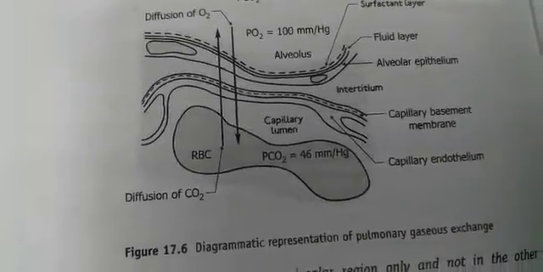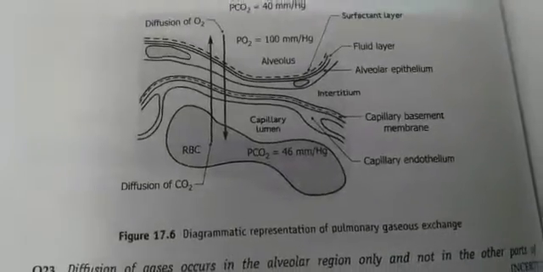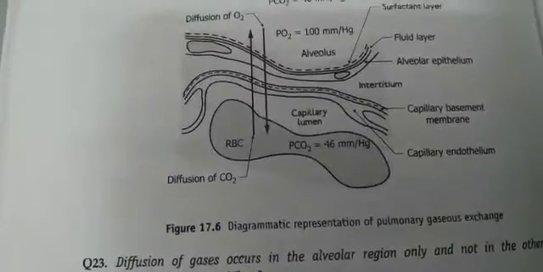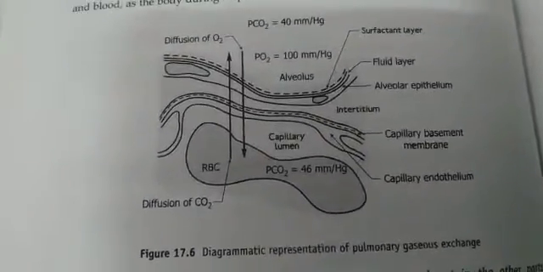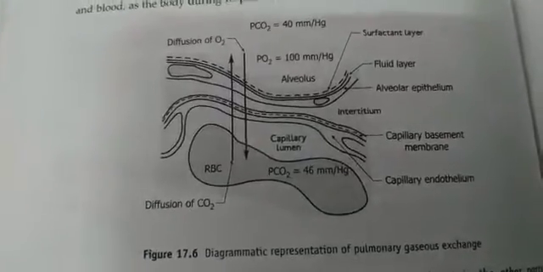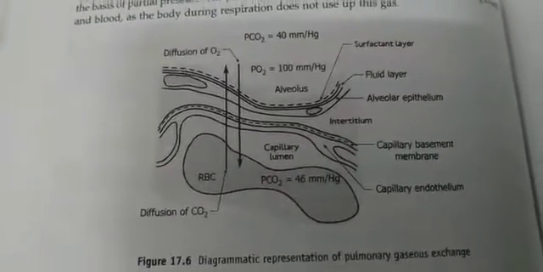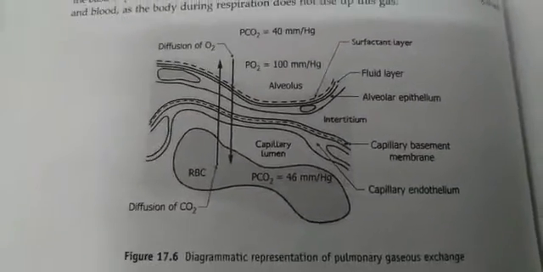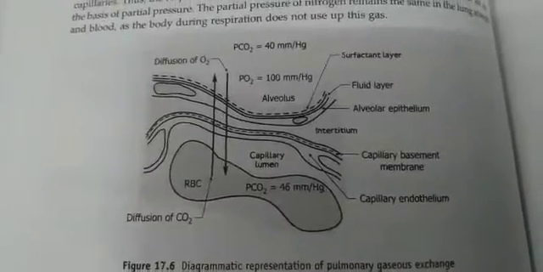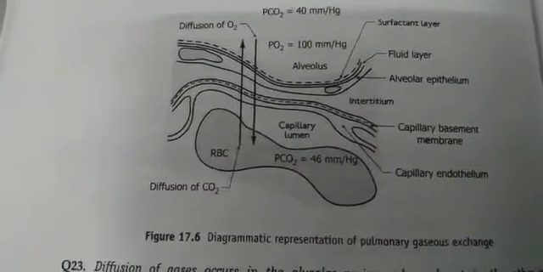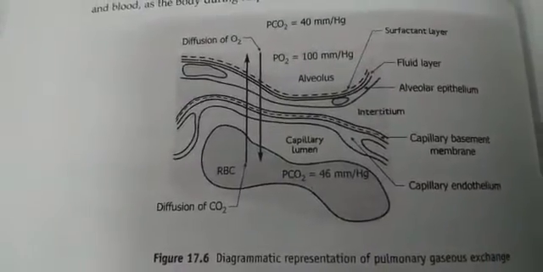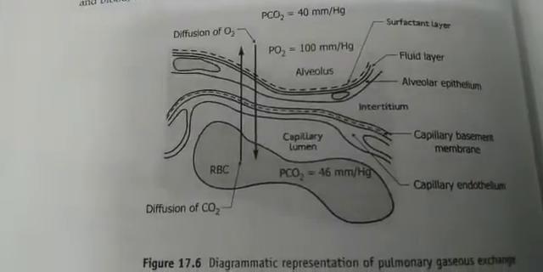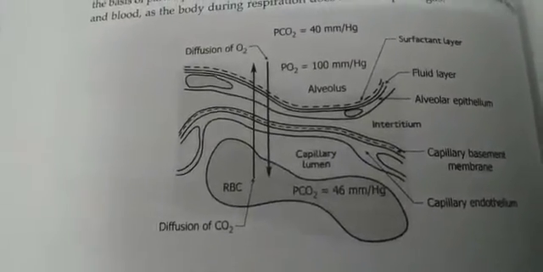Now, this oxygen is carried by the RBCs, and they form oxyhemoglobin. The RBCs of the blood carry this oxygen and give it to the cells, and that oxygen is used for the oxidation of food to get energy. Then from the cells they will carry carbon dioxide and take it back. And then you can see how the gases will be diffused, how oxygen goes to the cells and how carbon dioxide from the cells will be thrown out. And this exchange occurs at the alveolar region. I think now it is clear how the exchange of gases occurs in the lungs.